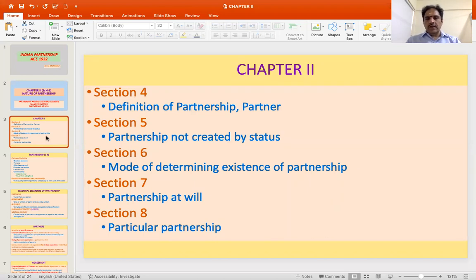Section 4 deals with the definition of partnership and partner, then firm and firm name. Section 5 indicates that partnership is not created by status. Section 6 talks about the mode of determining whether a partnership exists or not between persons, and whether a person is a partner or not. What is the mode of determination? Then section 7 talks about partnership at will, and section 8 talks about particular partnership. So now let us see the various provisions.